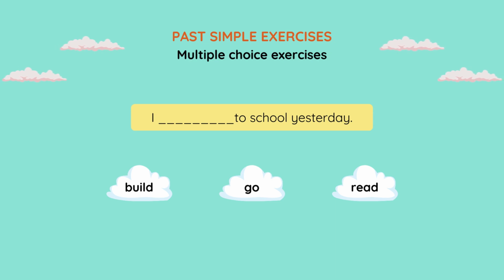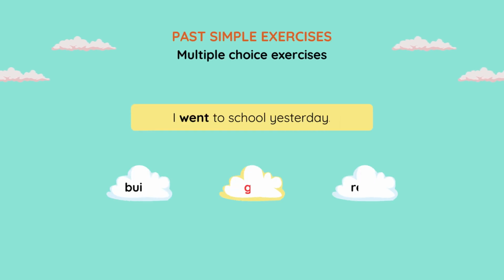Let's continue with the past simple multiple choice exercises. I to school yesterday. And you need to choose between the following verbs: build, go, read. So what do you think? Which verb is correct and what is its past simple form? The correct verb to use is the verb to go, and its past simple form is went. I went to school yesterday.